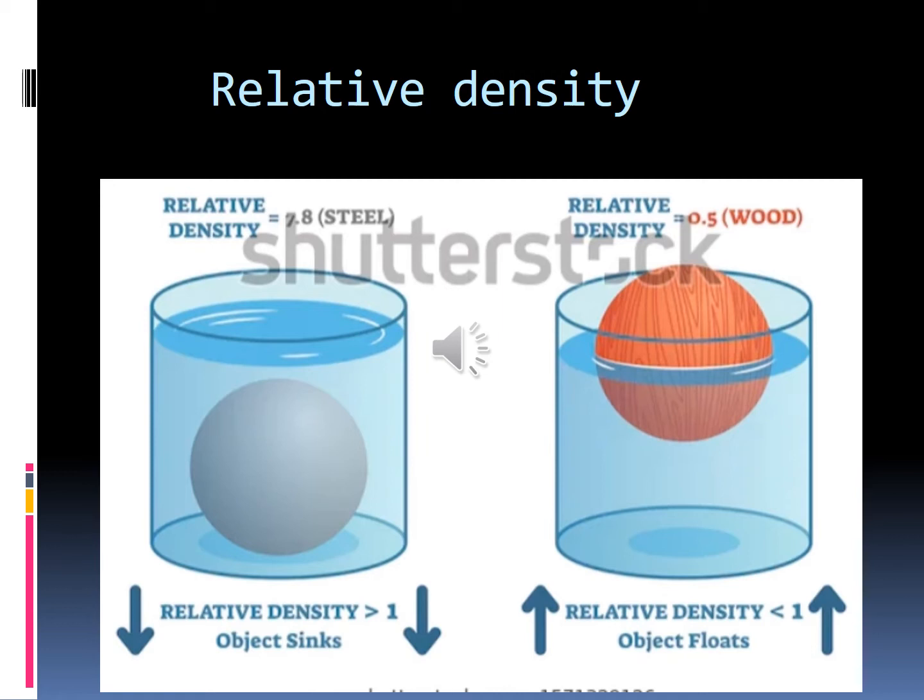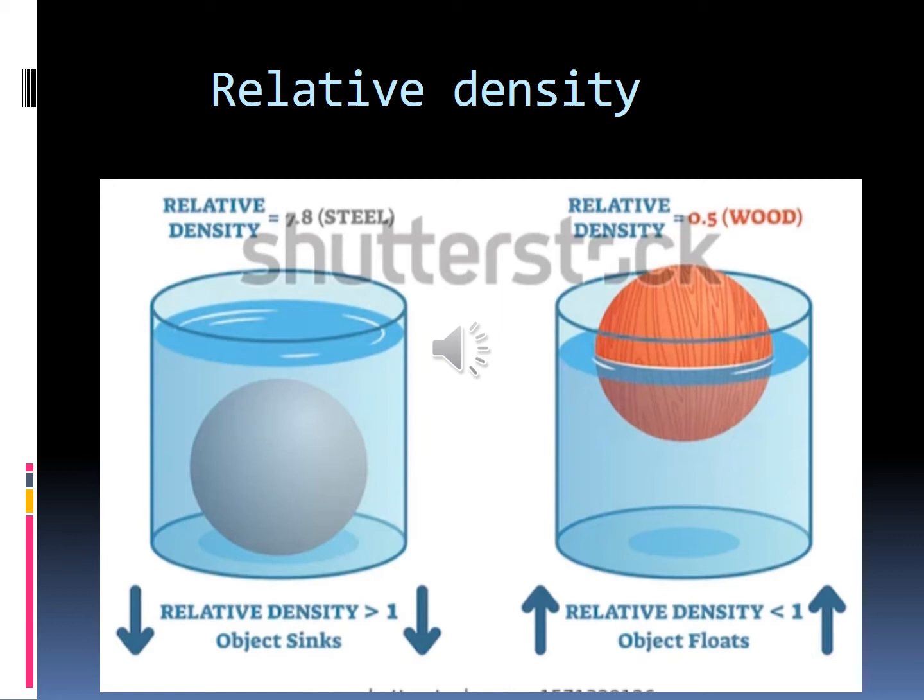Okay, children? Simply, what is meant by relative density? Simply, we are going to compare the density of any substance to the density of water at 4 degrees Celsius. Okay, children, have you all understood?